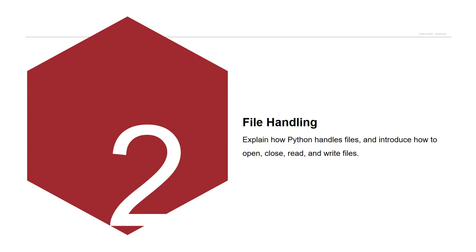But in our file handling, more actions emerge. In the file handling process, I will introduce how to open, close, read and write the file. Every time we want to open a file, maybe a text file, we need to read the text file, write other things in our file, and later we need to close it. So every time there are just 4 actions in our file handling function.